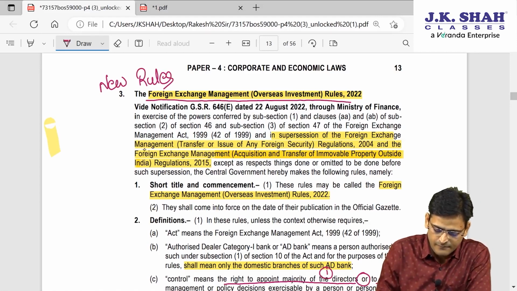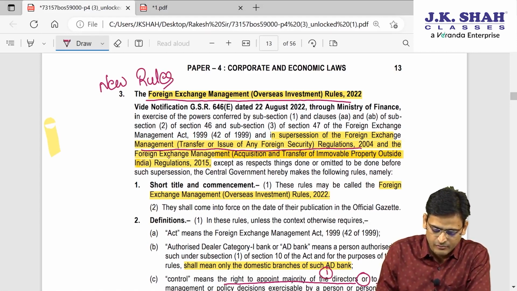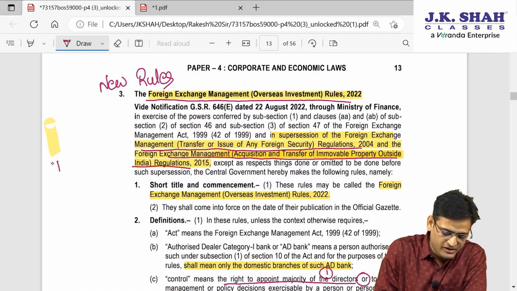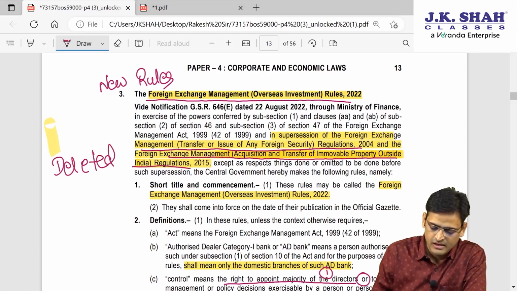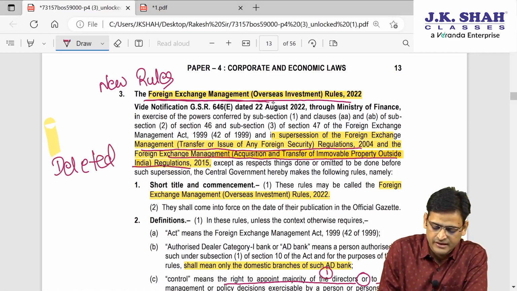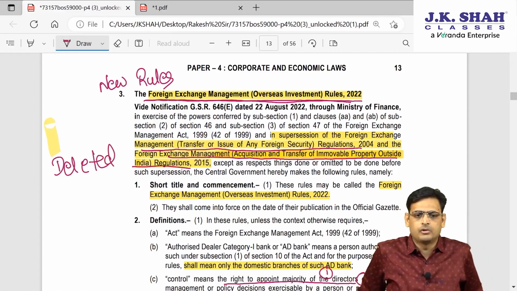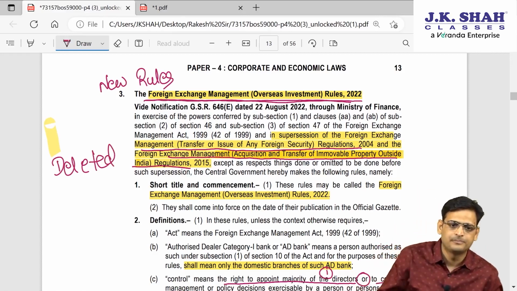Earlier there were the Foreign Exchange Transfer or Issue of Foreign Security rules, and second, the Acquisition and Transfer of Immovable Property regulations, 2015. These two rules have been deleted. Against them they have inserted these rules, the Foreign Exchange Management Overseas Investment Rules. So I hope the first thing is clear to everyone in this classroom.